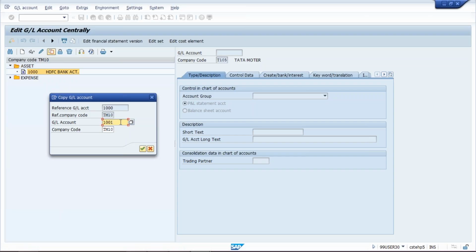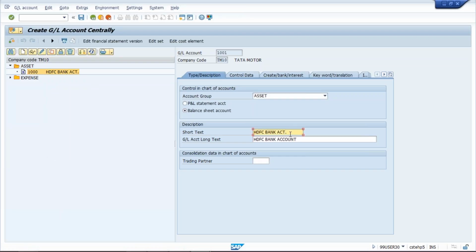So I'm going to copy the bank GL itself and create the petty cash GL. The number I have given is 1001. Why? Because number 1000 has already been used while creating this HDFC bank account. So the next number is 1001, and I am going to copy this HDFC bank account itself. Press enter, and here change the name.